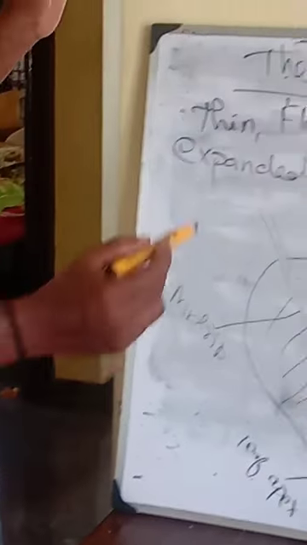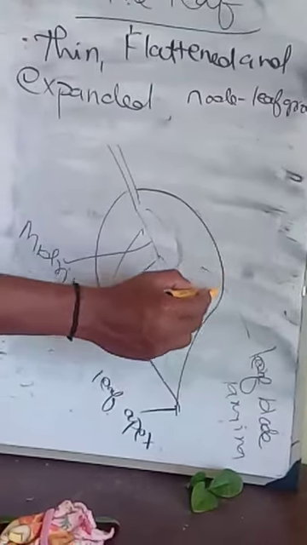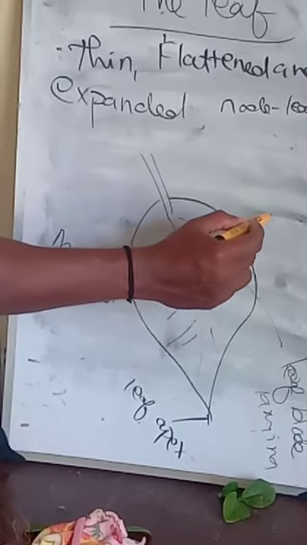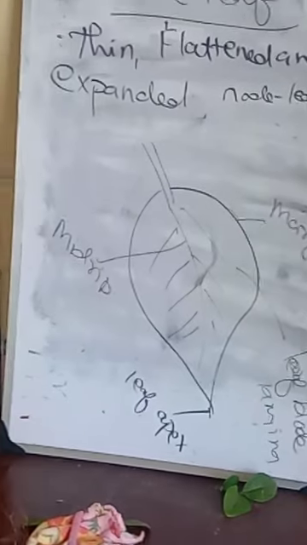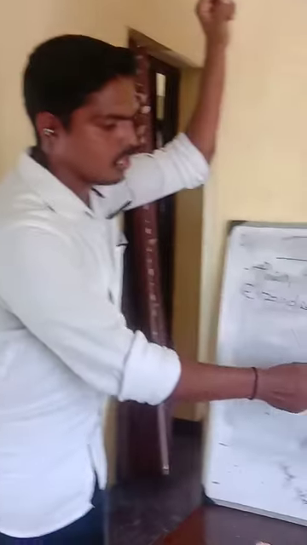Midrib. Okay, and the outer shape of the leaf is the leaf margin. The leaf margin and the shape of the leaf vary according to the plant. All leaves won't be the same shape or size, and that is due to the leaf margin.